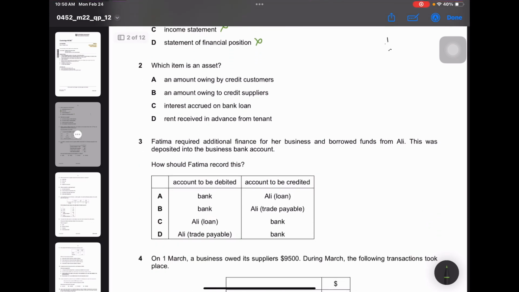Moving on to question number 2. Which item is an asset? Okay, so now let's see. We did see what assets are. So assets are anything that the business owns.